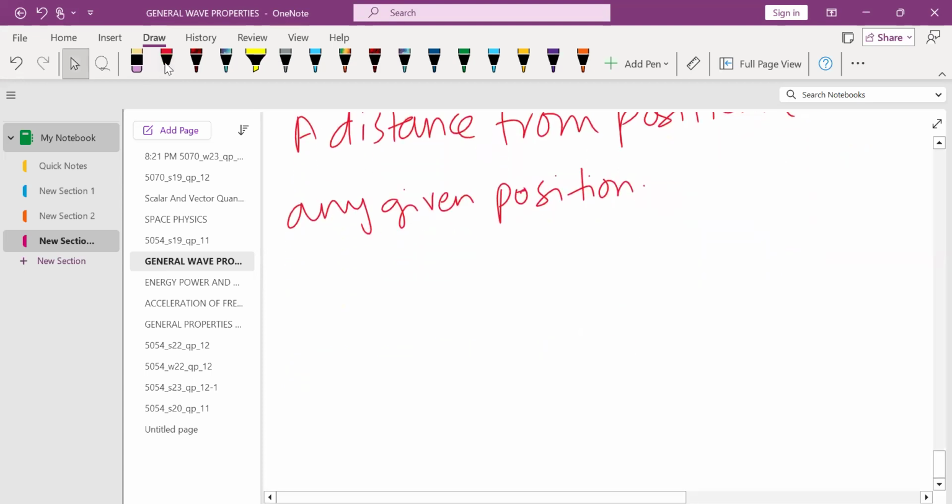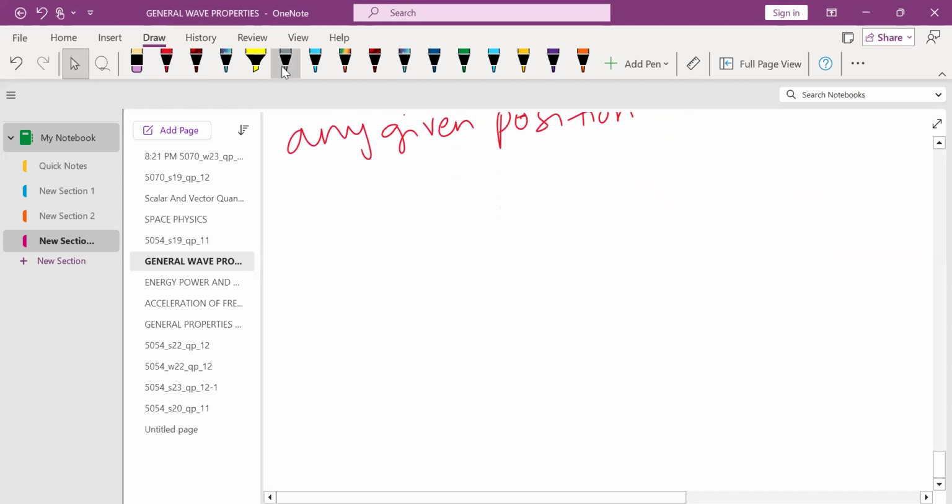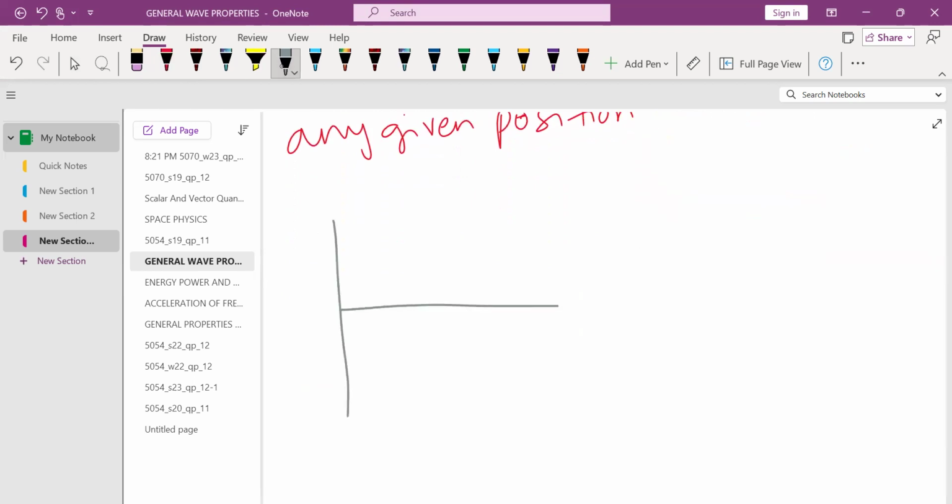Let me draw a graph to explain the displacement time graph. This is the y-axis, this is the x-axis. Here is the displacement y, and s is the distance.